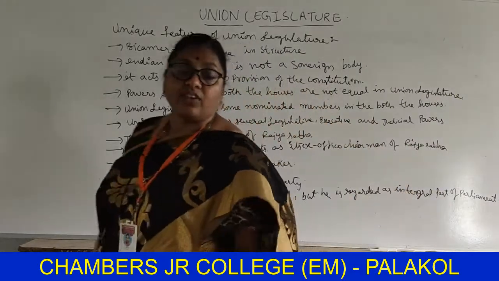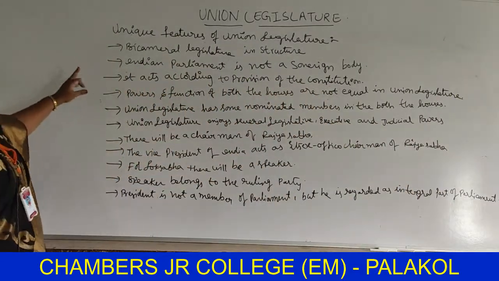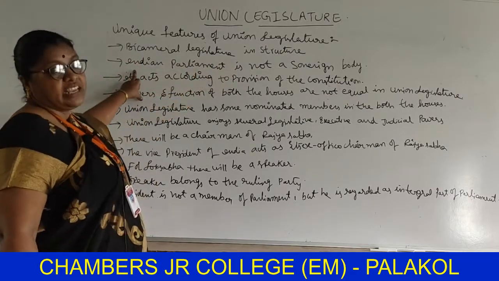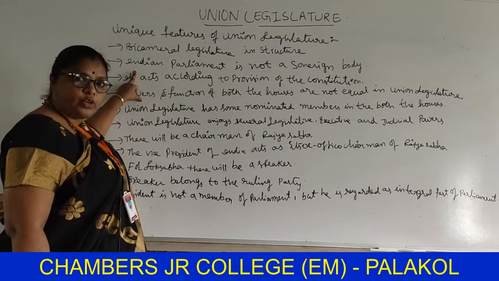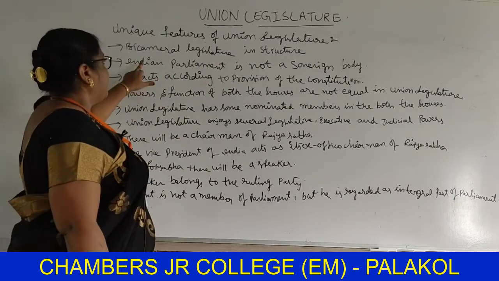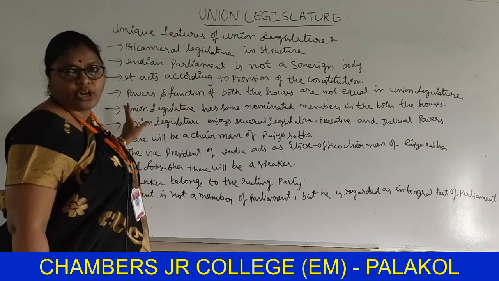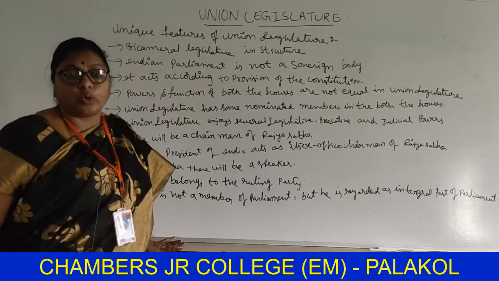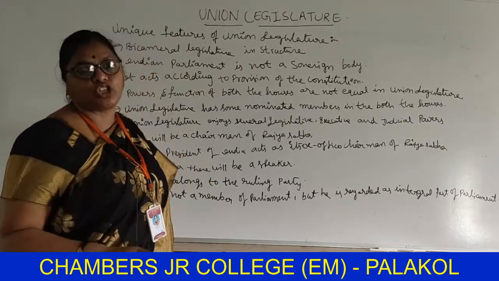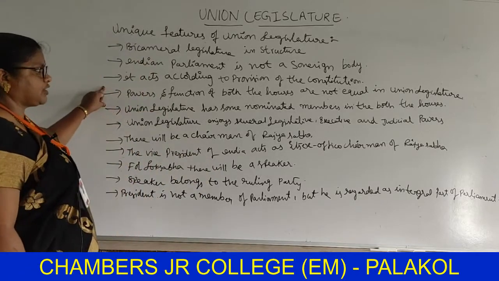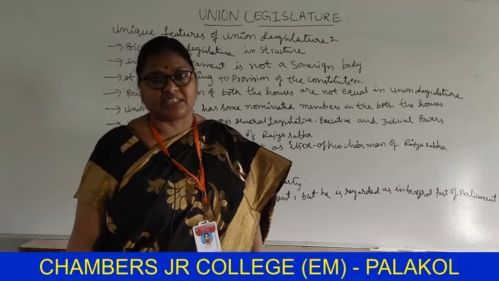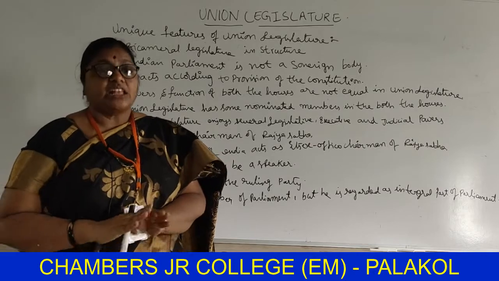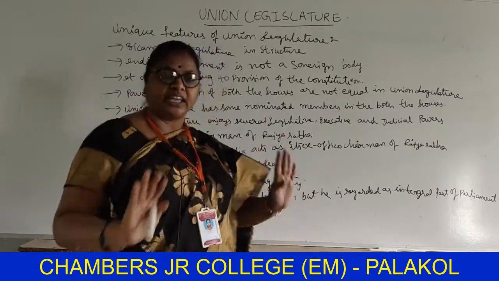Once again, what are the unique features of union legislature? It is bicameral legislature in structure. Bicameral means it has two houses, popularly known as Lok Sabha and Rajya Sabha. Indian parliament is not a sovereign body, and it acts according to the provisions of the constitution. It follows the rules and regulations which lie in the constitution. The powers and functions of both the houses are not equal.